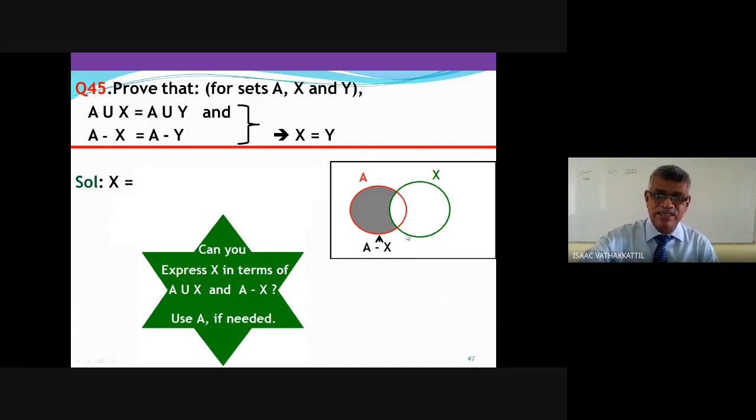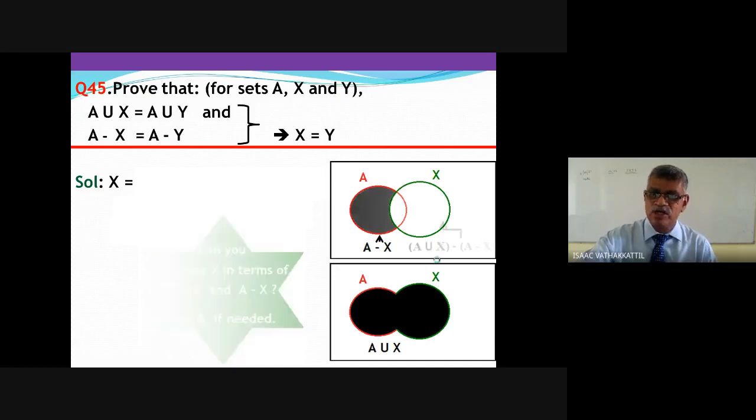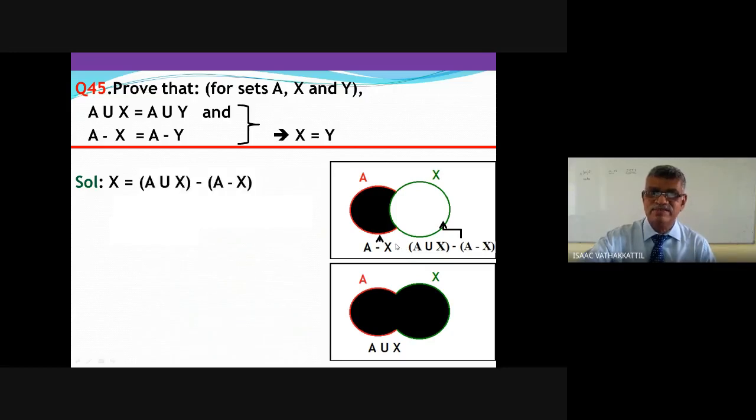Remember A and x, you have A minus x. Where is A union x? Here it is, A union x. From A union x, remove A minus x, you get x. Getting that? From A union x, remove A minus x. You are going to get x. That is equal to x. So x equals A union x minus A minus x.